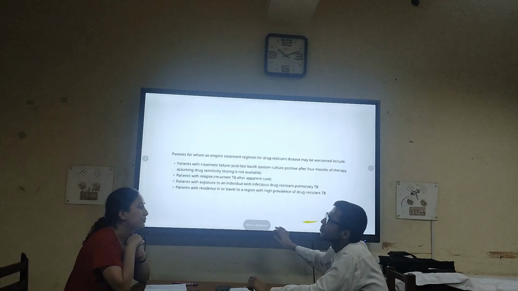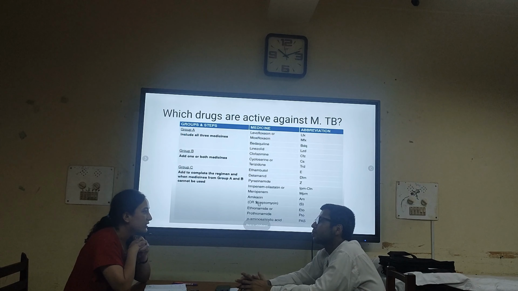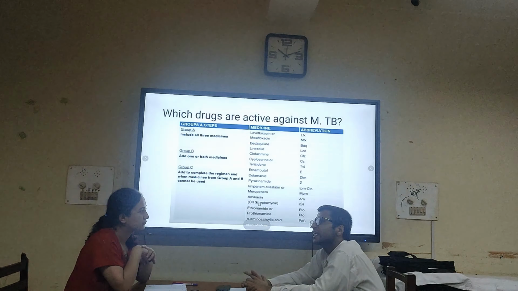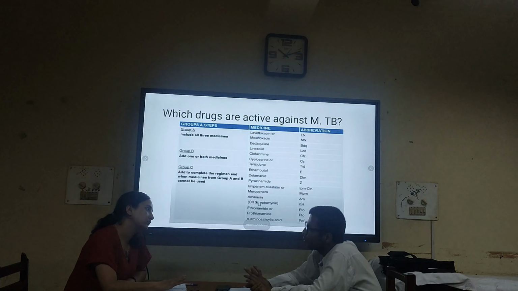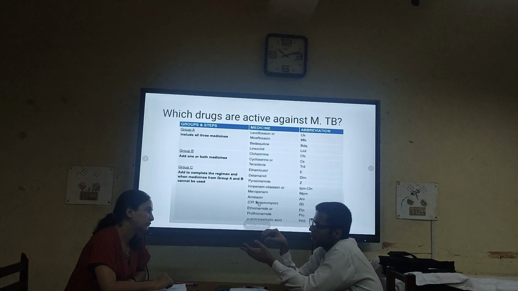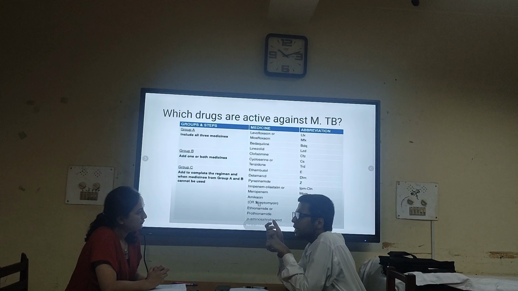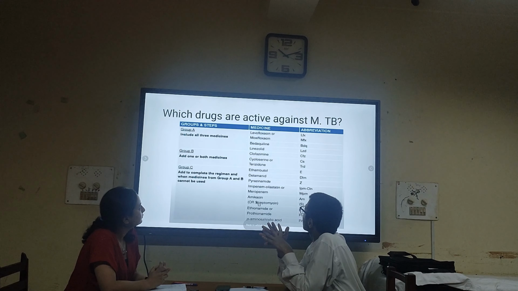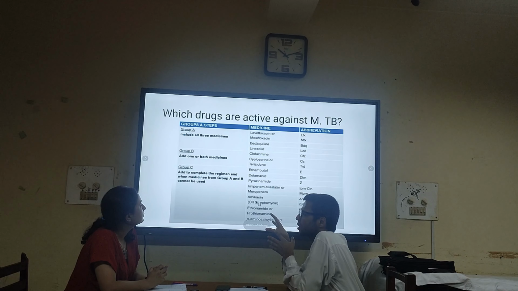So there are different groups of anti-tuberculosis drugs for drug-resistant tuberculosis provided by WHO. So could you please classify? Yes, regarding the classification given by WHO, they have classified into Group A, Group B, and Group C, based on susceptibility pattern. Like bedaquiline, linezolid, or fluoroquinolones, the TB bacilli are highly susceptible to these drugs.